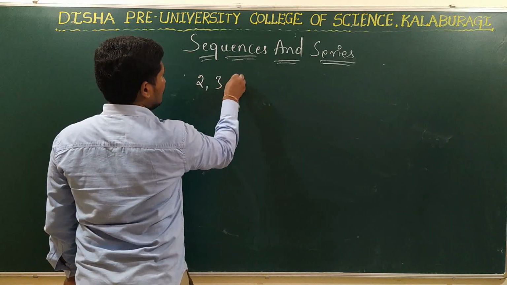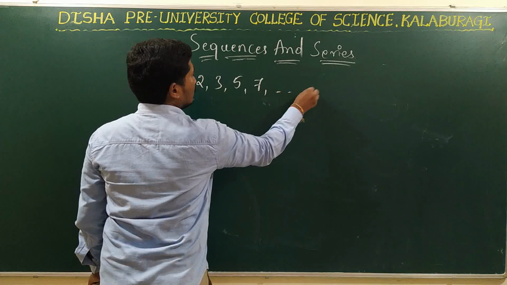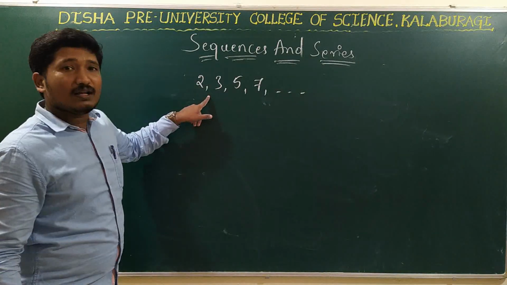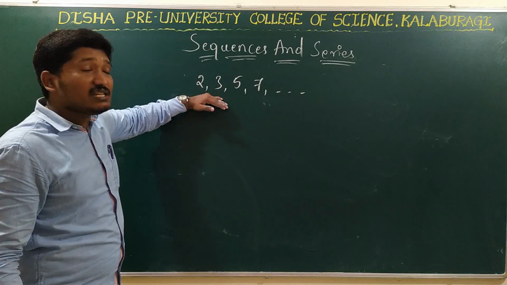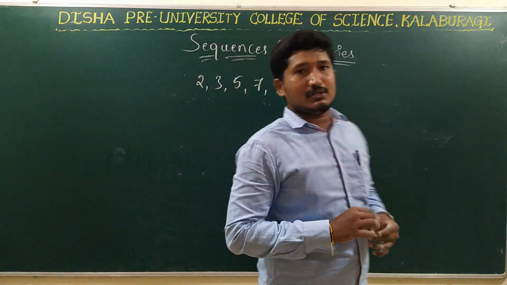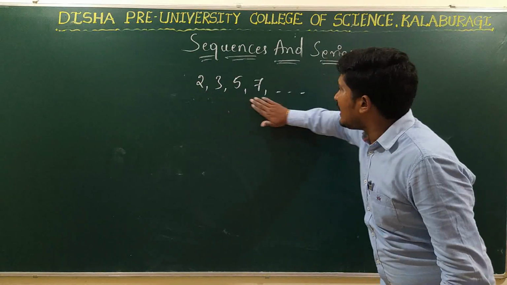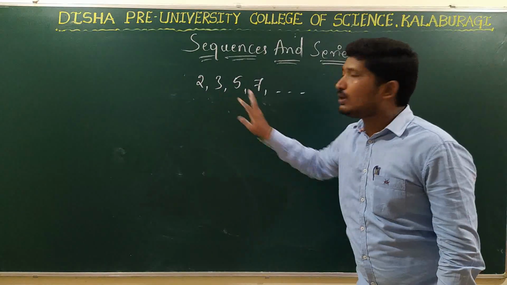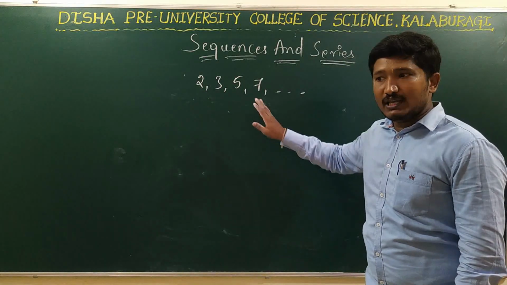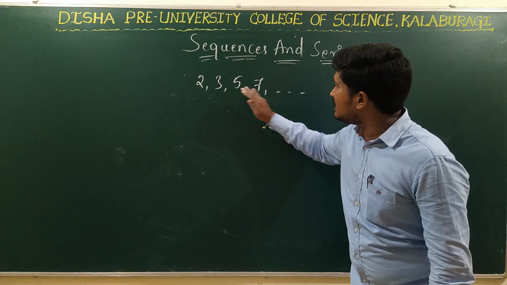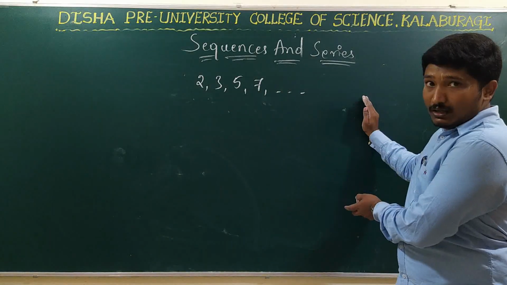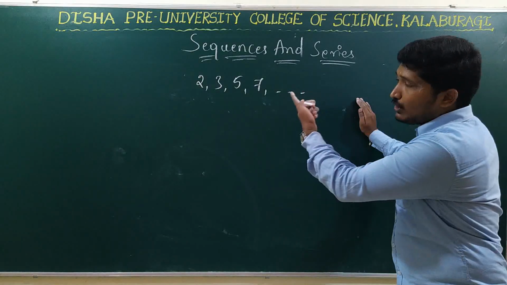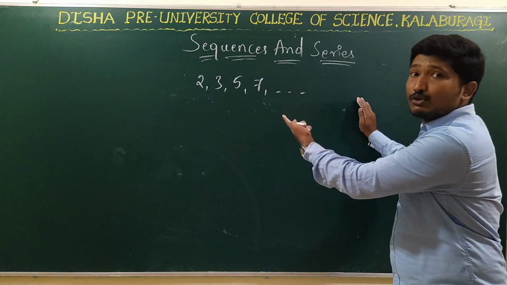2, 3, 5, 7, and so on. What are these? Can you tell me? Very good. These are prime numbers. So it is the sequence of prime numbers. See here, is there any pattern that these follow? There is no particular pattern between any two numbers. Right? So is it possible for us to represent this in a general algebraic formula? It is not at all possible to write it in terms of